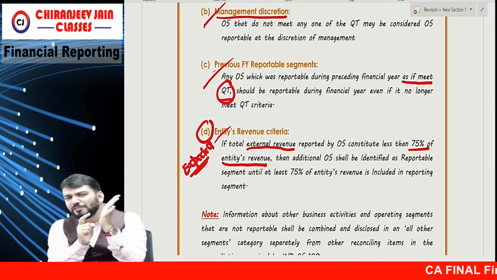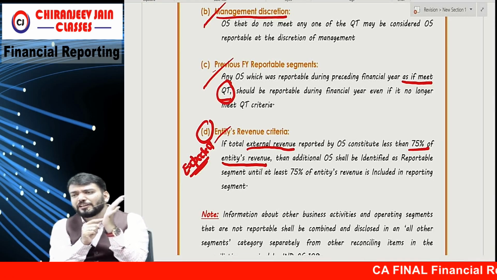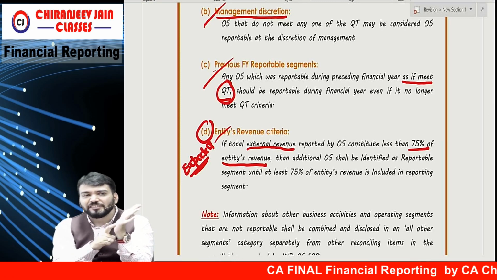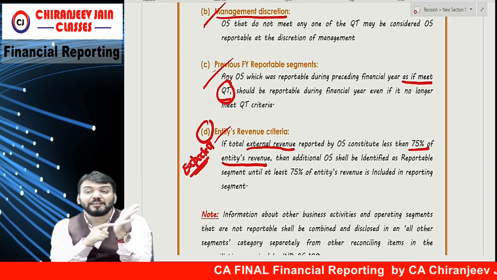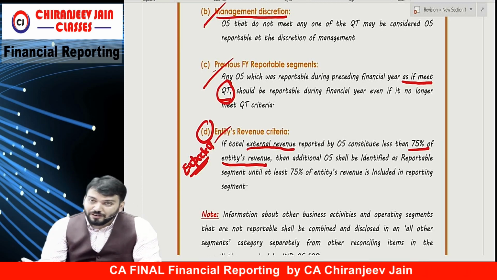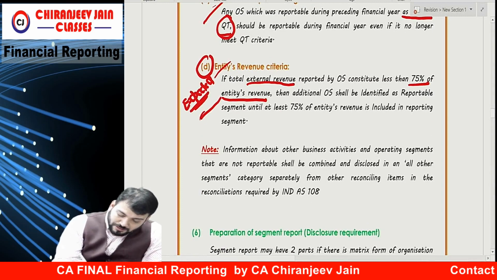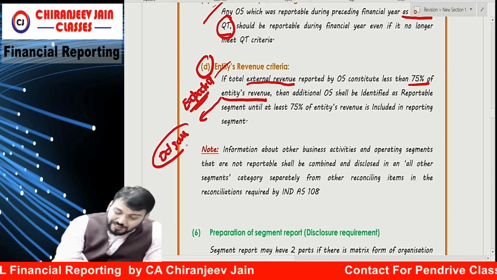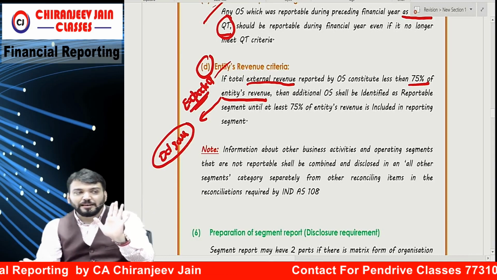Will it include internal sale or not? Entity's revenue will be only external sale. Only external sale. Correct? Are you getting what I am saying?